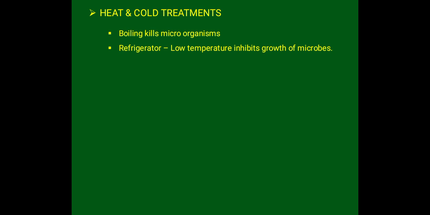As soon as you get your fruits, some of the vegetables, even some other items, we keep them in the fridge because they stay there for a longer period of time. In the refrigerator, the temperature is very low. So at such a low temperature, the microorganisms cannot survive. So this temperature inhibits the growth of microbes or microorganisms.